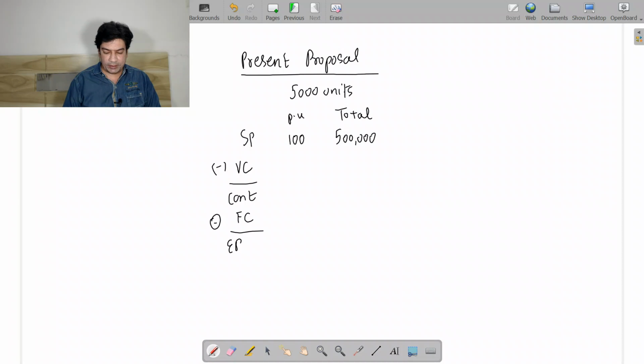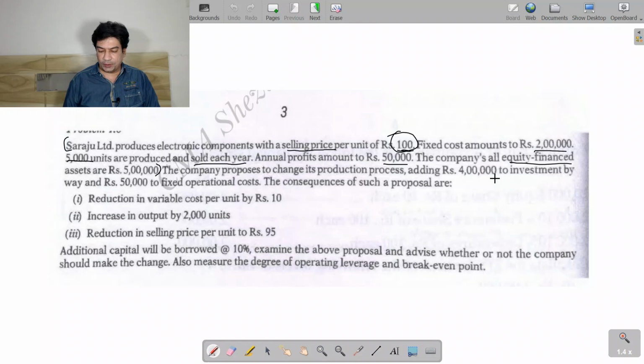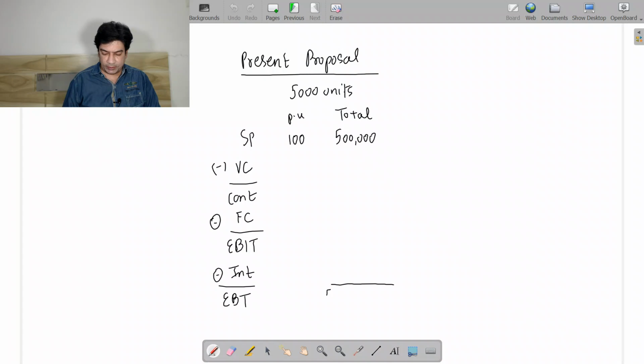Then I will be getting earnings before interest and tax. From this I will be subtracting interest. So I will be getting earning before tax, and there is no tax rate mentioned. So the profits which they have given to us, 50,000, is the annual profit. So I will be writing here 50,000 rupees.